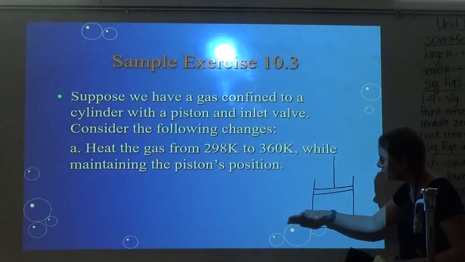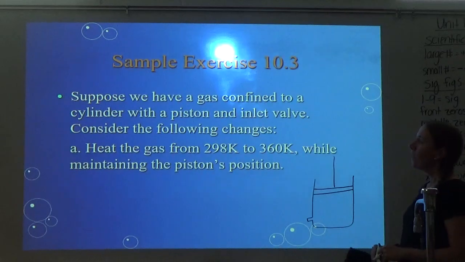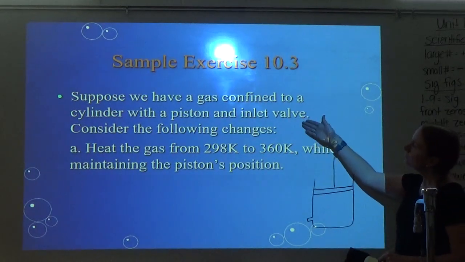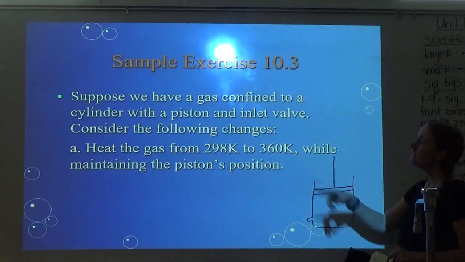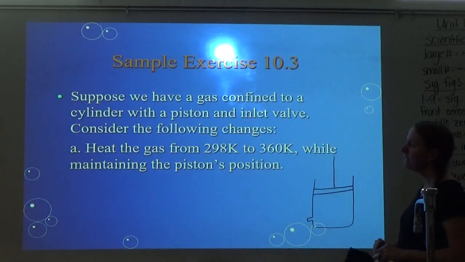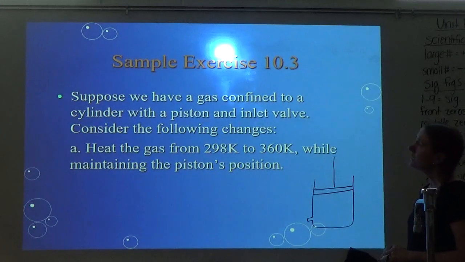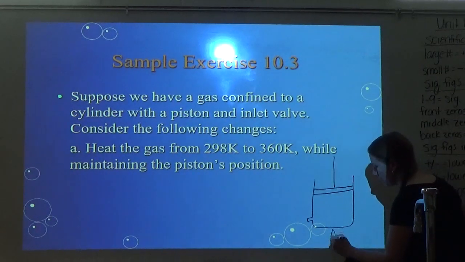So it's a way to let things in and out. All right, so it says, suppose we have a combined gas. Consider the following changes. It says, heat the gas from 298 Kelvin to 360 Kelvin while maintaining the piston's position. Okay, so y'all, if I heat this, I'll put a little Bunsen burner flame under there.